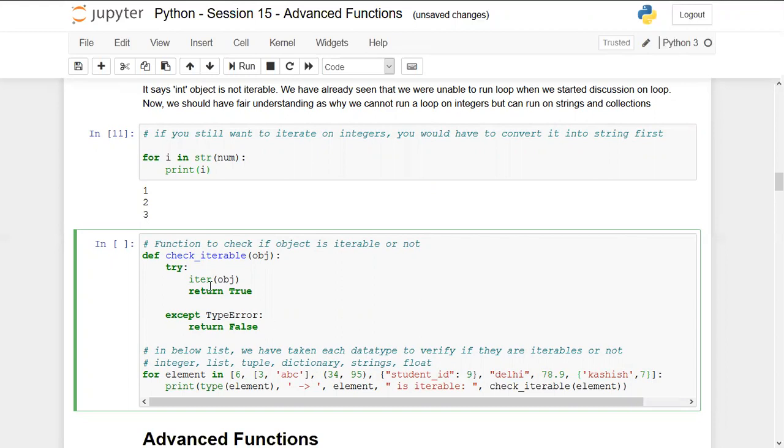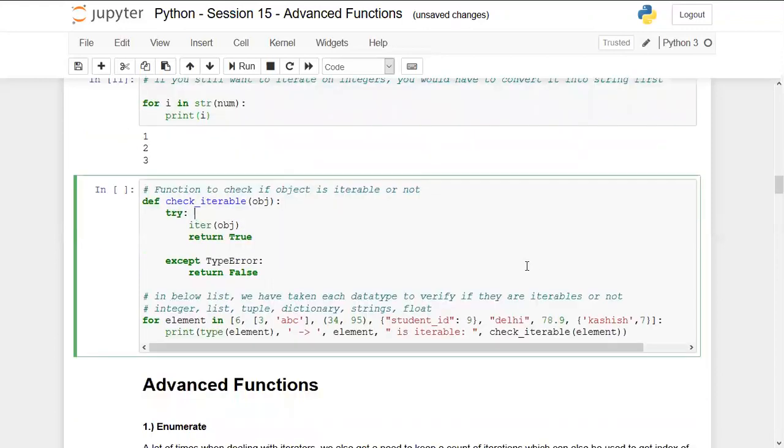For that, I've created a user-defined function using def, then the function name, and then the argument. We have not studied what is a try except block, but you can ignore it for this. I'm not going to explain this for now because this is a future session topic, but just focus on the elements that I'm passing here. So here I'm running a loop, and the first element in this list is 6, which is a number. Then this is a list. Then this is a tuple, as these are circular brackets. Then there is a dictionary, strings, and then the float number. And finally, we have a set.